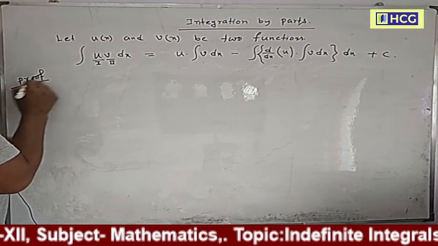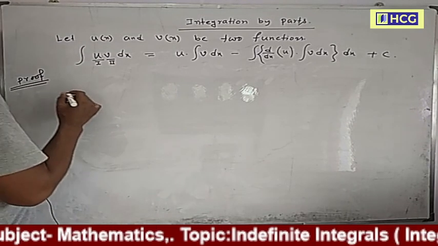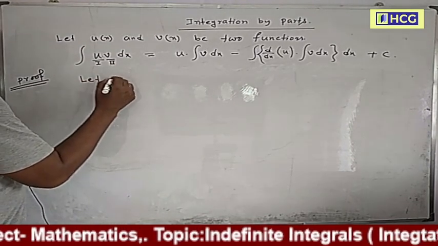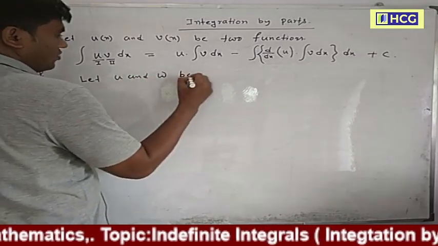the result. Let u and w be two functions.